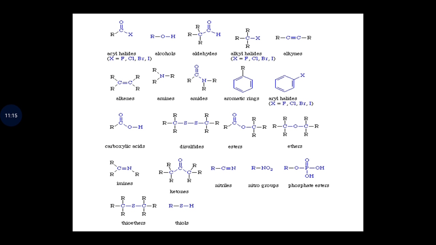As you can see, we have thiols, RSH, we have nitriles, we have carbon to nitrogen triple bond, we have nitro groups, which is R-NO2, R, as I said, stands for alkyl group, and we also have aromatic rings. So these are the simple classical examples of different functional groups.